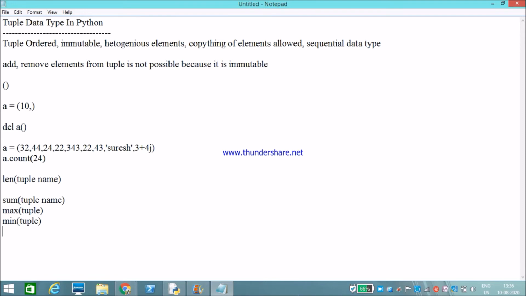These are all the methods. To delete a tuple, we just use del with the tuple name. As I previously said, it is immutable, so we can't remove elements from the tuple. We will see one by one with examples whether it is immutable or not.